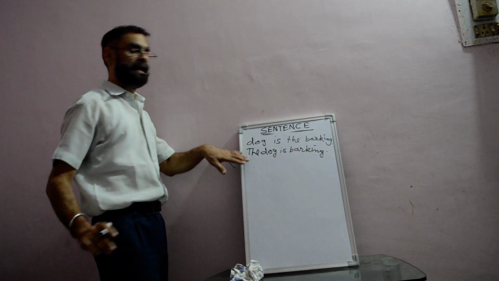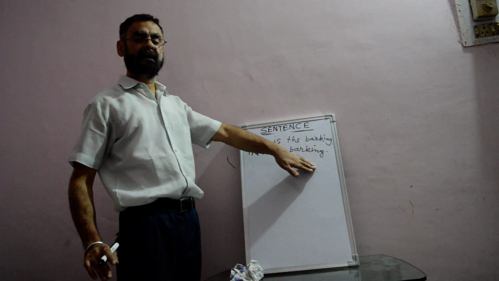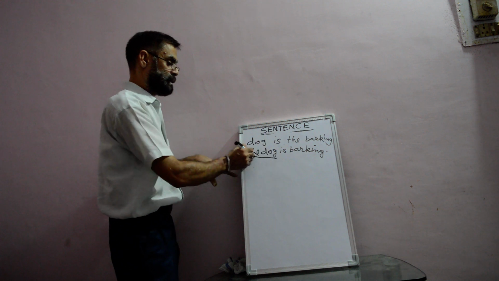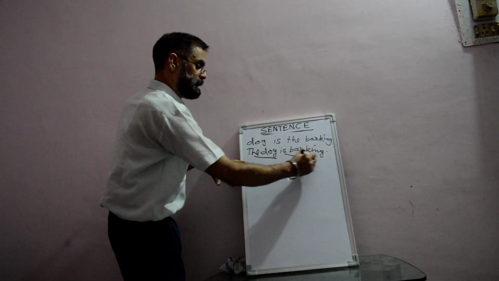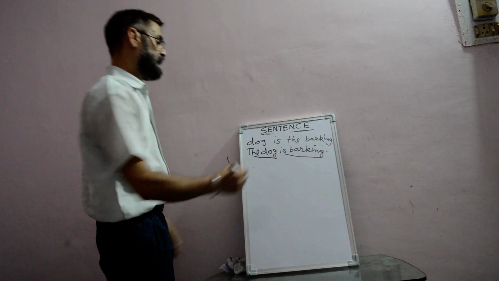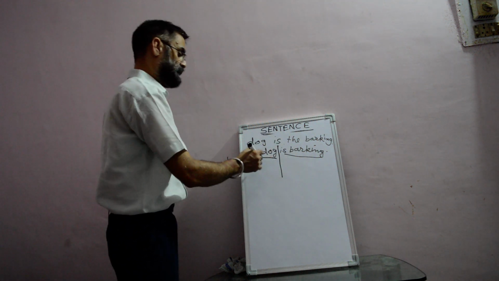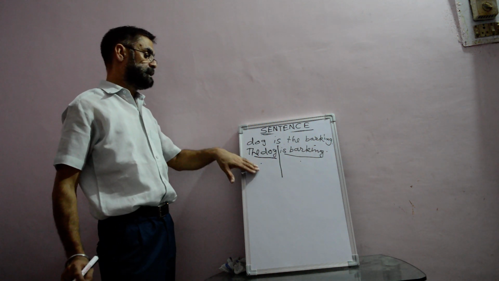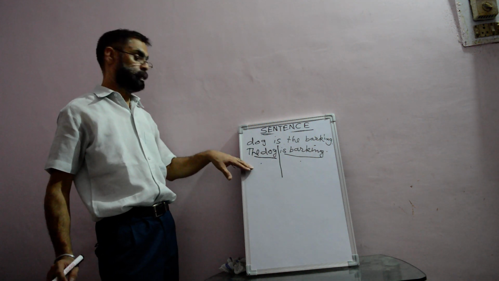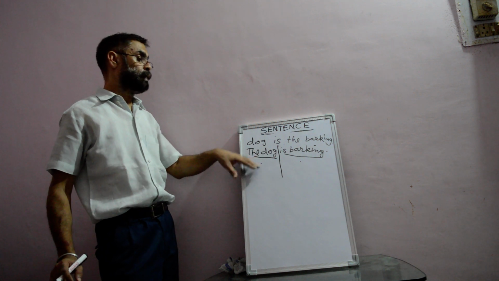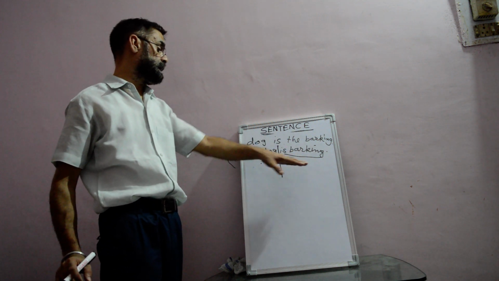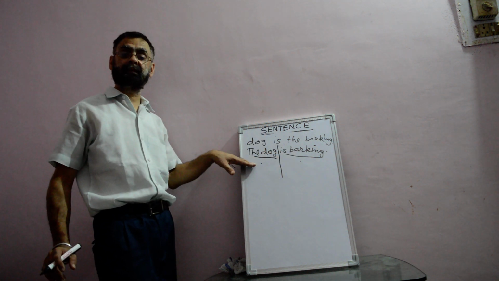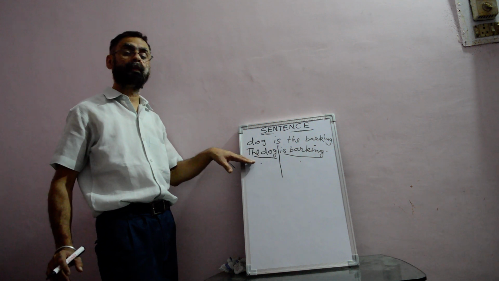Now as soon as I read this sentence, the dog is barking, it comes into our mind who is barking? The dog. And what is the dog doing? He is barking. So that means a sentence has two parts, the subject and the predicate. Now what does the subject tell? Subject tells us about whom we are talking. And what does the predicate tell? Predicate tells something about the subject, that means what we are saying about the subject.